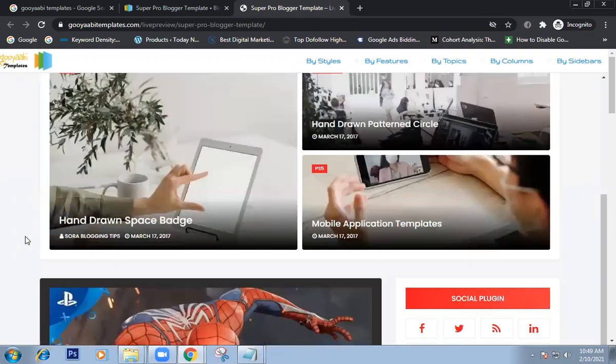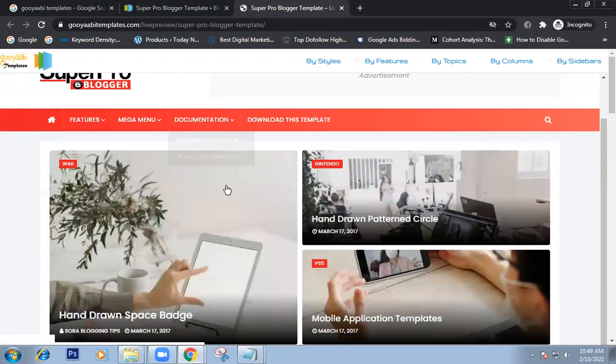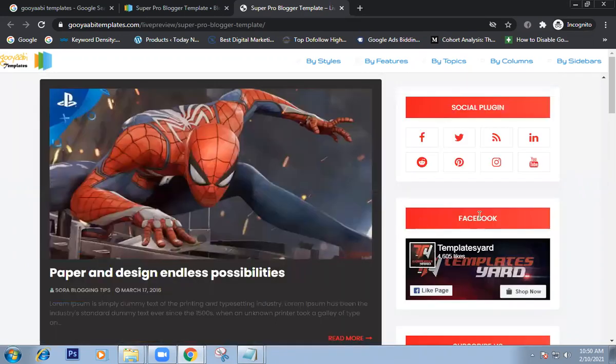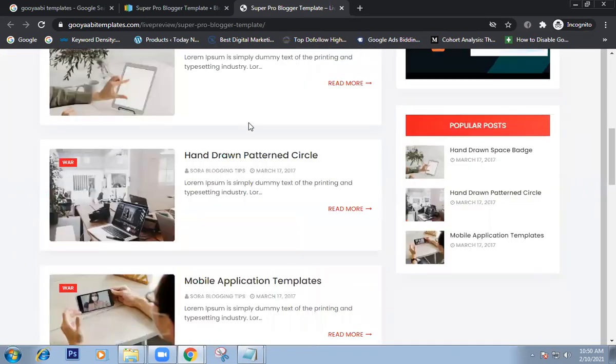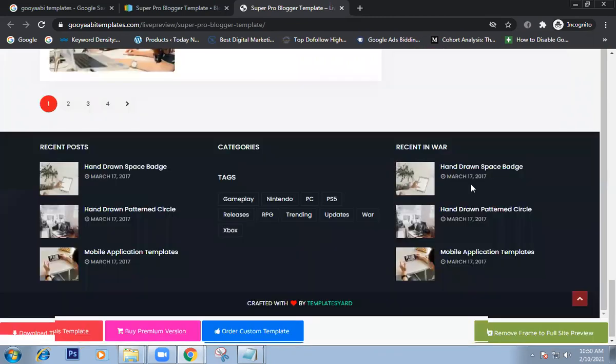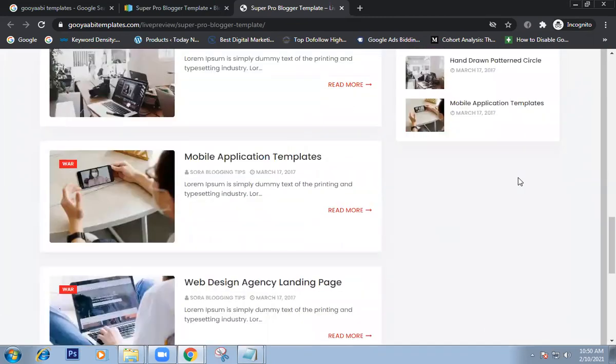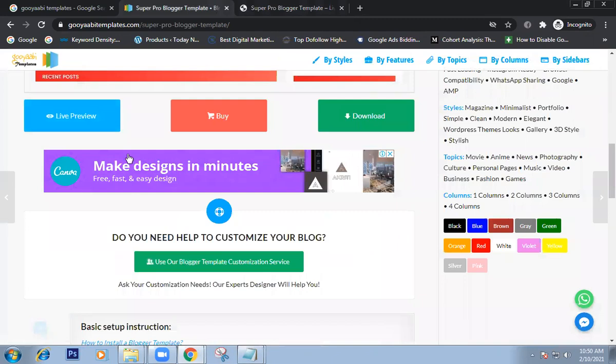See the preview, it will be showing like this: our menus, the heading post at the top, our right sidebar, our recent published posts, and our footer. Like our website, how it looks. You will check our preview. Don't buy it. It will charge. This is affordable, $9 or $10 only. And when you click on download, the template file data will download.